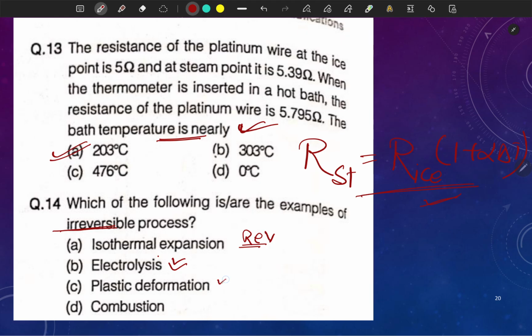Plastic deformation is also an irreversible process. Combustion of any material, any substance, is also an irreversible process. Electrolysis, in some books it is described as a reversible process, but if we measure all the physical and chemical changes during electrolysis, then this will be an irreversible process.